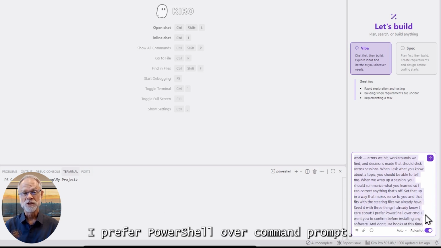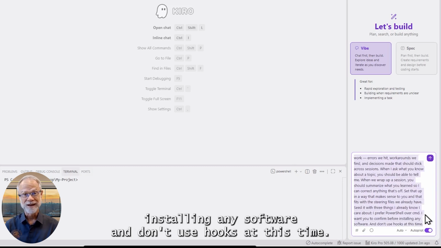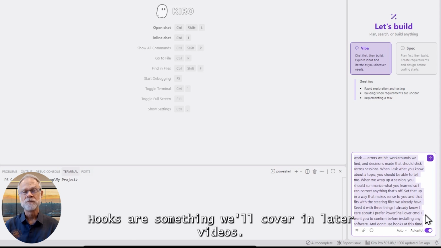I prefer PowerShell over command prompt. I want you to confirm before installing any software, and don't use hooks at this time. Hooks are something we'll cover in later videos.